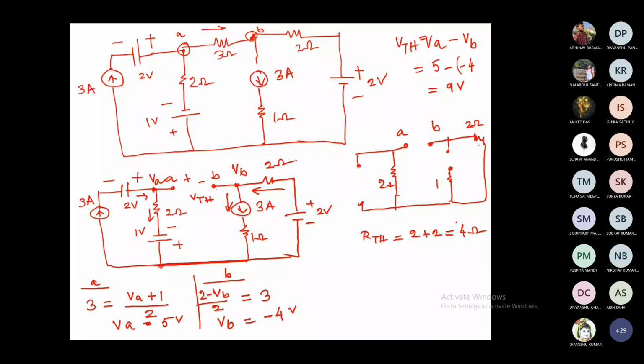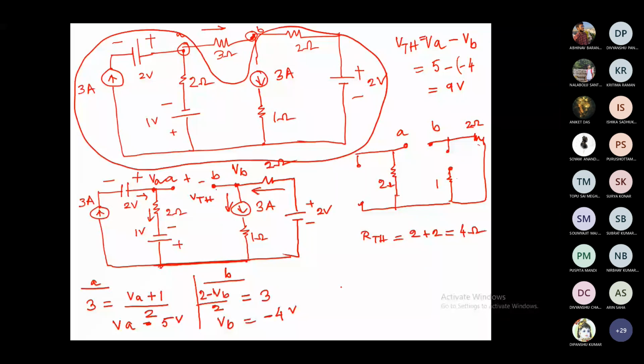Okay, so now you can replace the entire branch, the whole thing, by a voltage source VTH, which is having 9 volt. This is your VTH, then your internal resistance RTH, which is 4 ohm, and this is your 3 ohm. This is your A, this is your B, and this is your 3 ohm resistance, the load resistance.